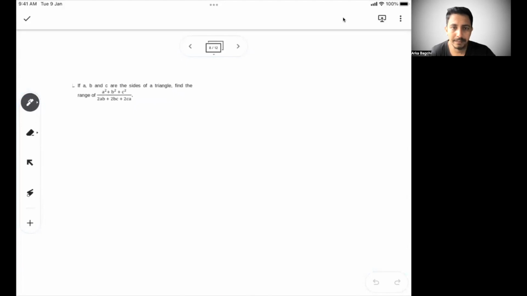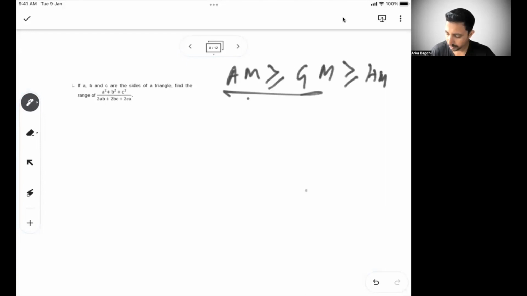It says a, b, c are the sides of a triangle. Find the range of a square plus b square plus c square. So this is one place where we have to use arithmetic mean greater than or equal to geometric mean. If you remember, we talked about arithmetic mean being greater than or equal to geometric mean, which is greater than or equal to harmonic mean, right? So we'll use this here. When a problem statement like this is given, where there is no equation, nothing, the best way to start is arithmetic mean greater than geometric mean.